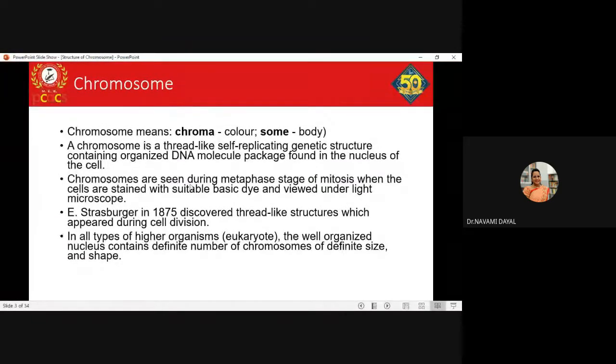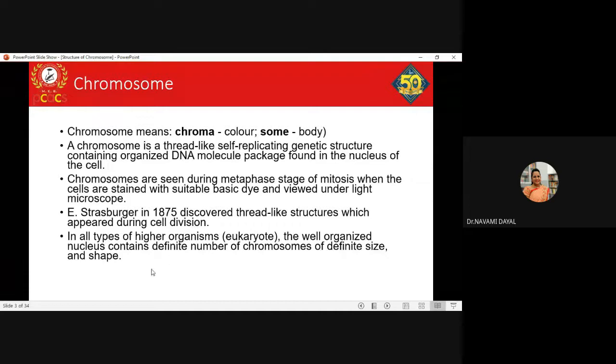So chromosomes are seen. It was the scientist E. Strasburger who first discovered this thread-like structure, in the year 1875. Okay, he was the first scientist who discovered these thread-like structures which appeared during the cell division. However, remember, he was not the one who coined the term chromosome.